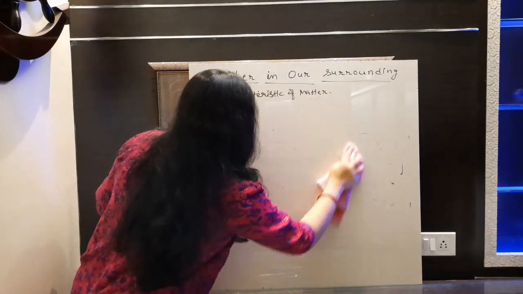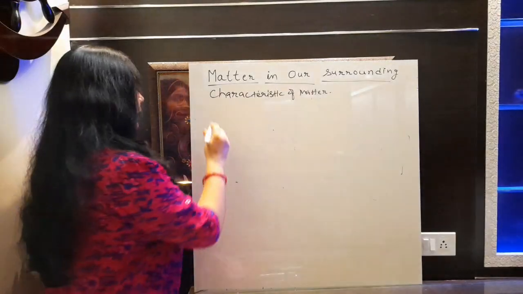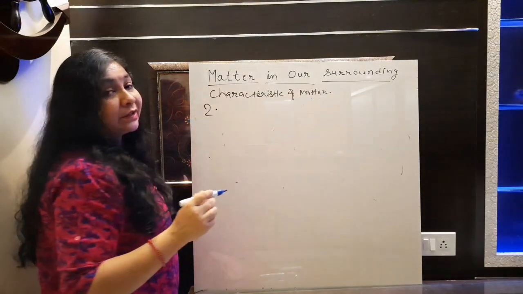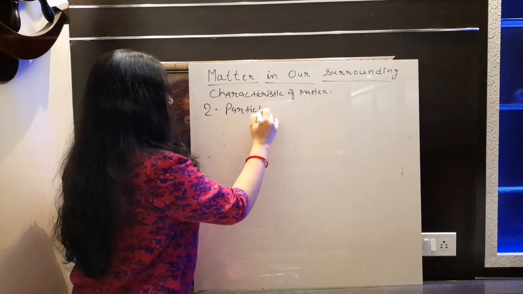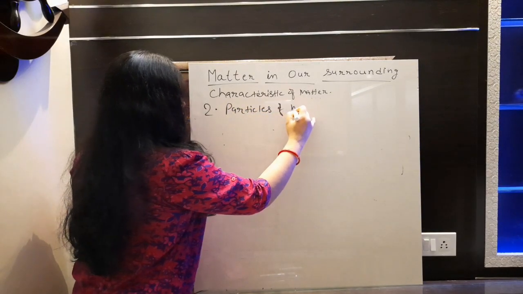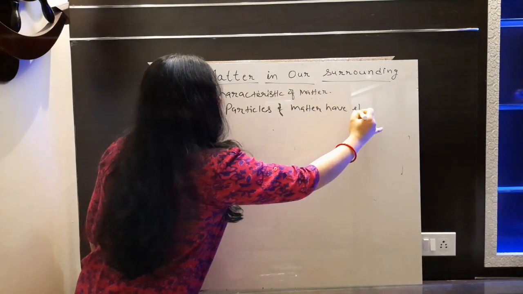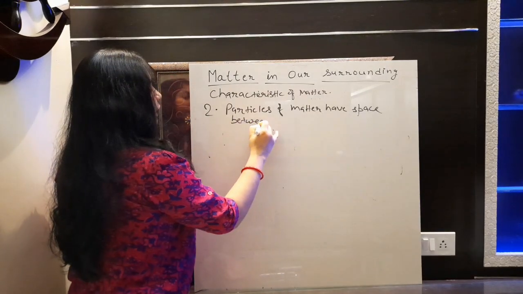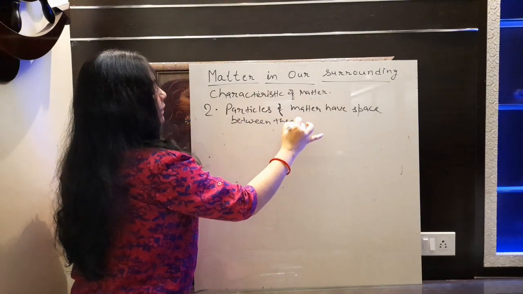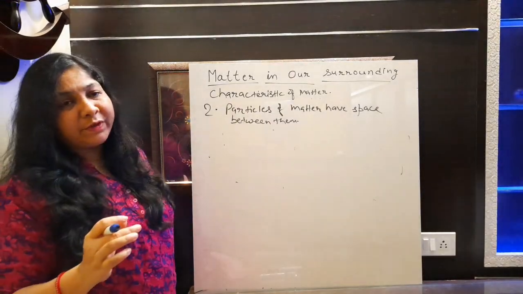Now we discussed about particles of matter are very small. Now we will discuss next topic or next characteristic that we have. What we have? Particles of matter have space between them. Particles of matter have space between them. It's very simple to identify. All particles of matter have space between them.